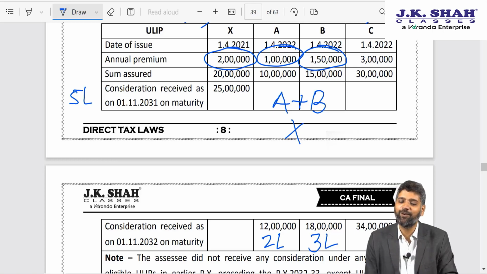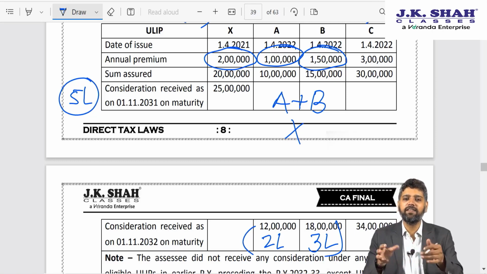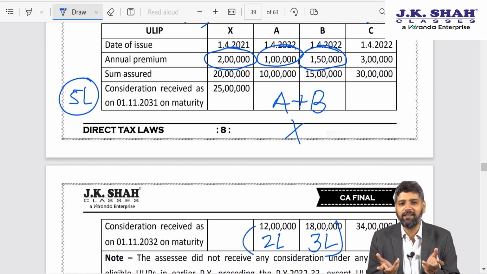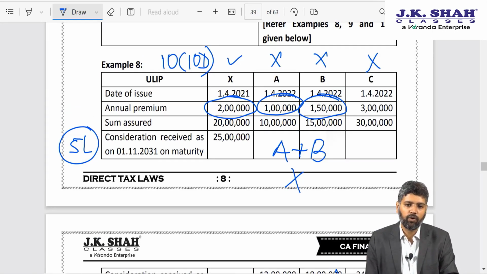So now I can say both are tax neutral because policy A plus B put together the gain is 5 lakhs, policy X also individually the gain is 5 lakhs. So naturally I would say whichever is received earlier, time value of money, claim the exemption earlier. Why pay tax today? Pay tax later. So over here I would say policy X is exempt from tax and for A plus B do not claim the exemption. So X is the only one which is exempt.